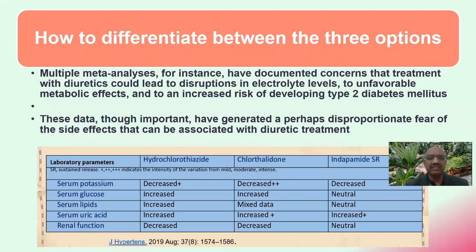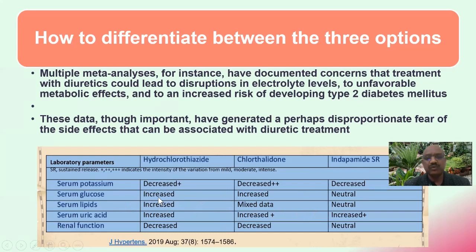The diuretics which we have in the market today are basically three: hydrochlorothiazide, chlorthalidone, and indapamide SR. One thing is quite obvious here: if you see the serum lipids, neutral is only indapamide.